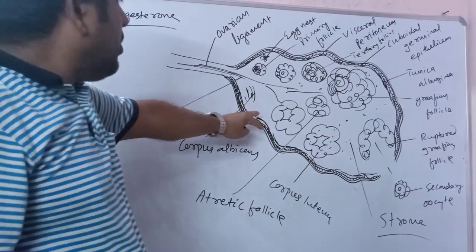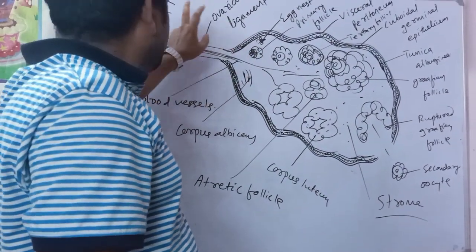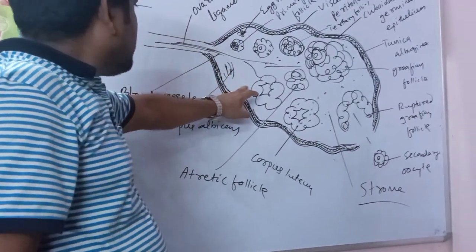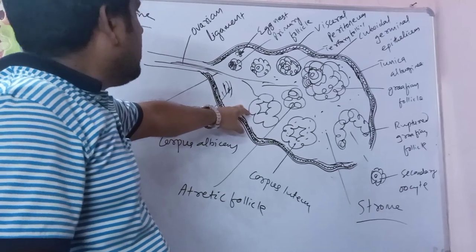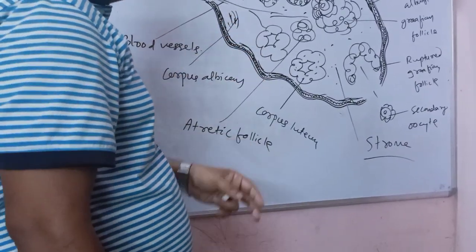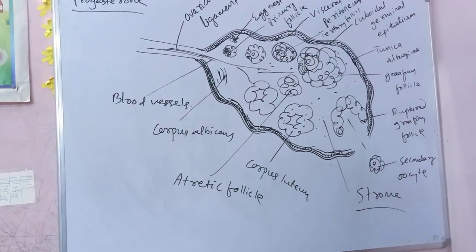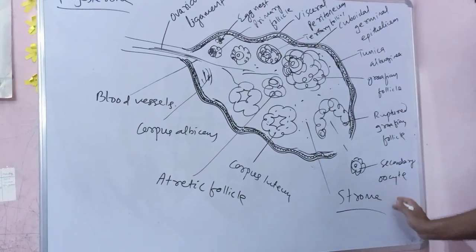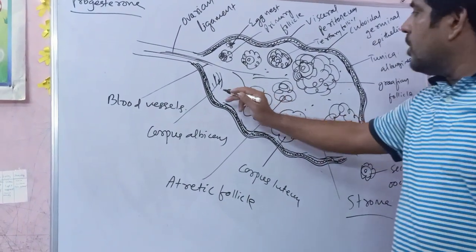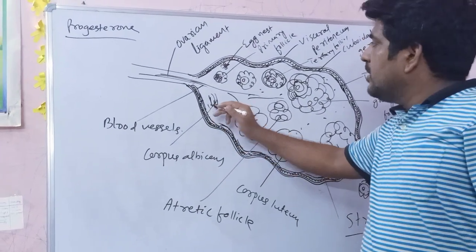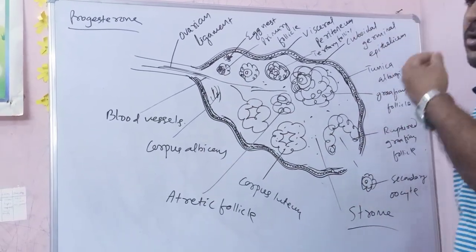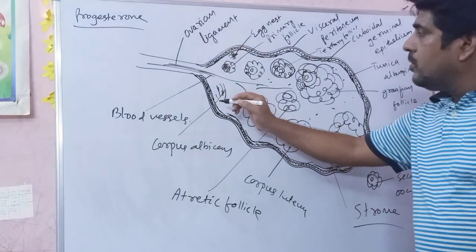The corpus luteum degenerates into corpus albicans if the secondary oocyte is not fertilized. Corpus albicans means white body.